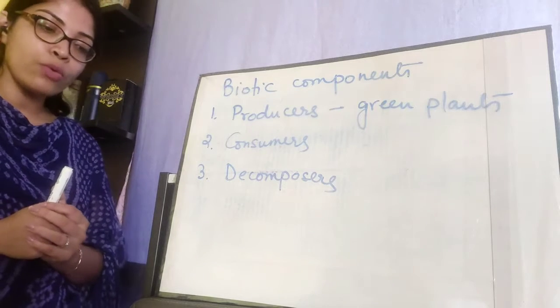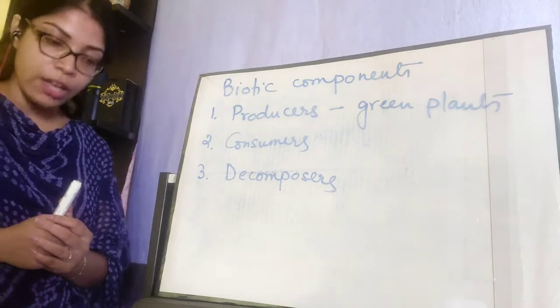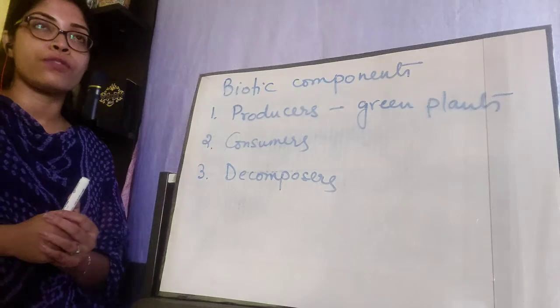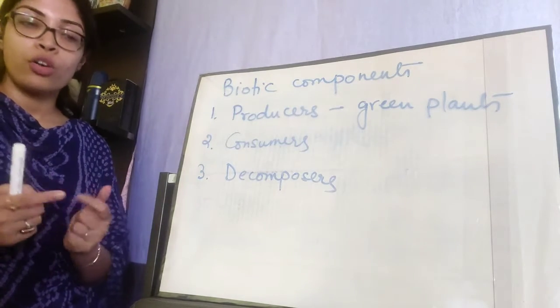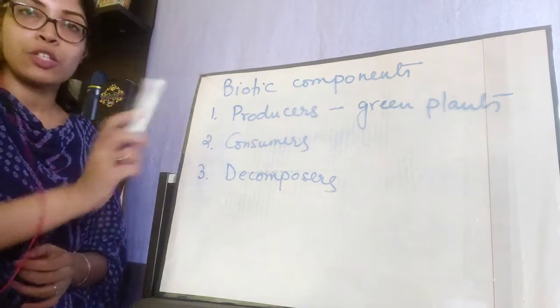Green plants make their own food in the presence of sunlight using water, minerals and carbon dioxide. Thus green plants are also known as producers or autotrophs. Autotrophs mean those who can prepare their own food. Auto means on their own. So we are done with producers, which are the green plants.